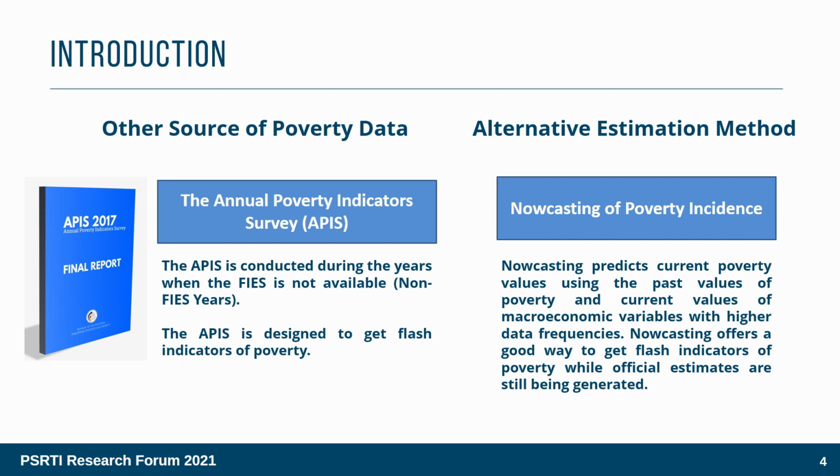An alternative method in estimating non-FIES poverty statistics is a model-based approach such as forecasting and nowcasting models. Nowcasting predicts the current poverty statistics using the past values of poverty and current values of explanatory variables. And this study explores the use of nowcasting in estimating poverty statistics, particularly the poverty incidence among households. Since nowcasting will use currently available data, it is less costly than conducting a full survey operation.